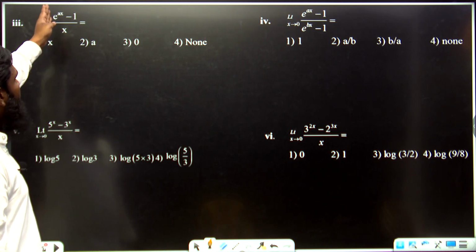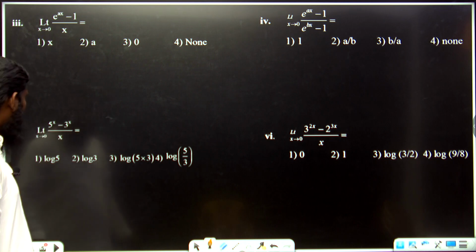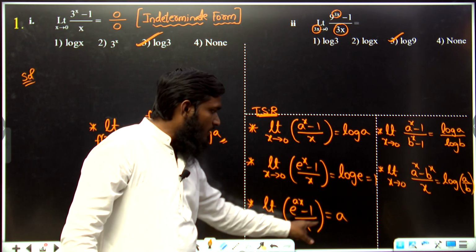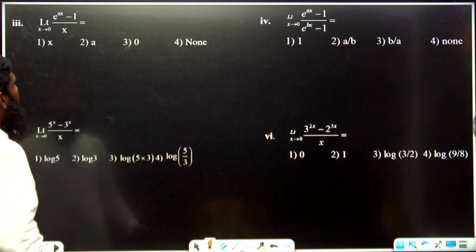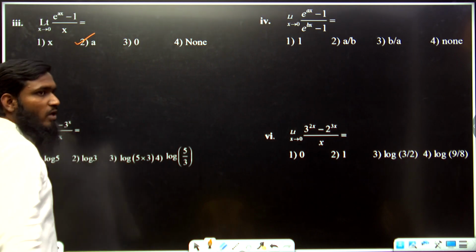Limit x tends to 0, e power ax minus 1 by x is equals to, just now I have told you, e power ax minus 1 by x is equals to what? A. Similarly over here also let us go with option number 2, a, okay.